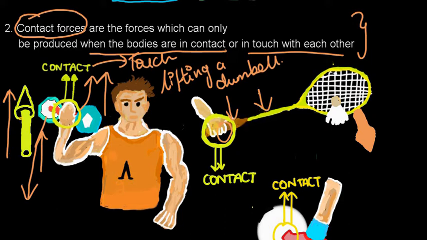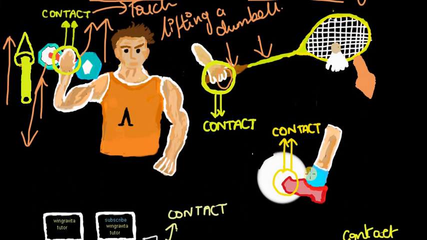Now he is in contact, so he can apply a force onto the racket and that racket can hit the shuttle, isn't it? So this is a contact force, because only during contact can you apply force. Here a boy is kicking this ball. Let's consider a situation where that ball is just as it is and you are not kicking.